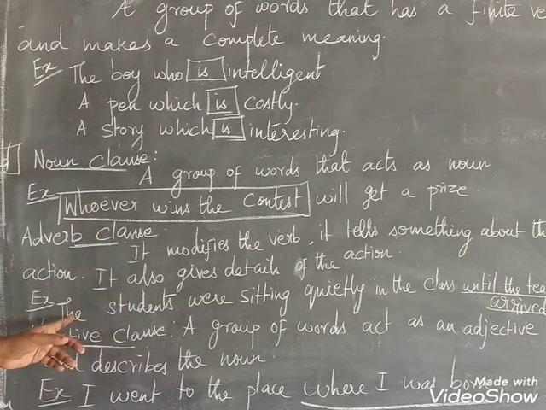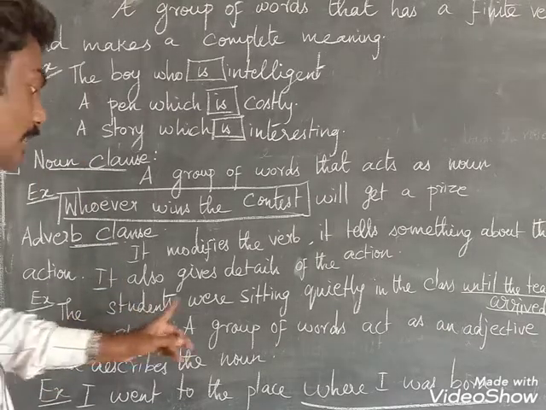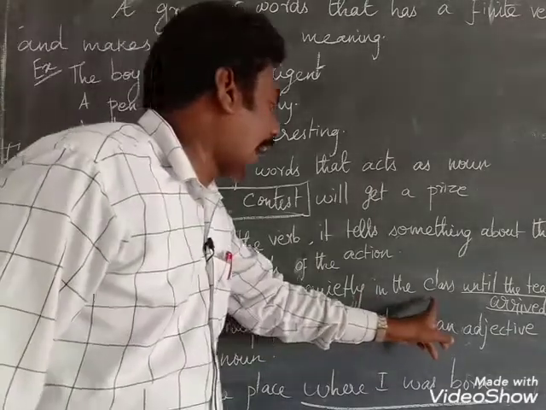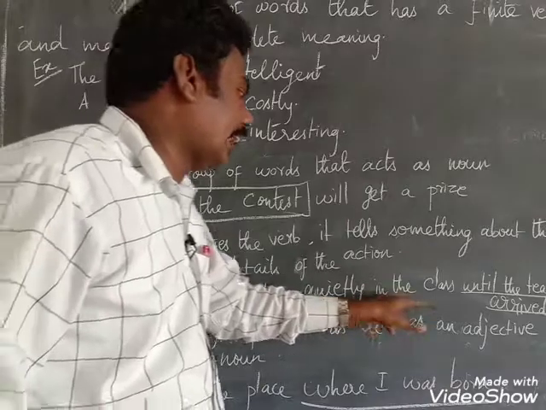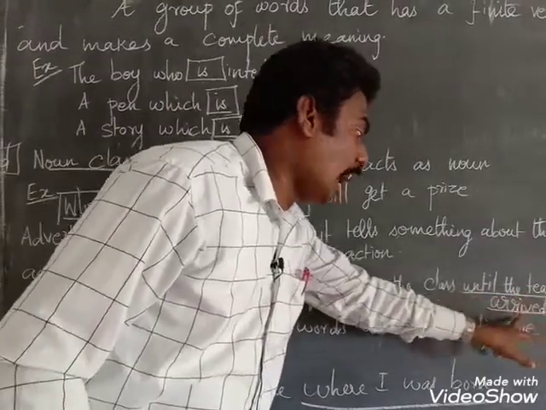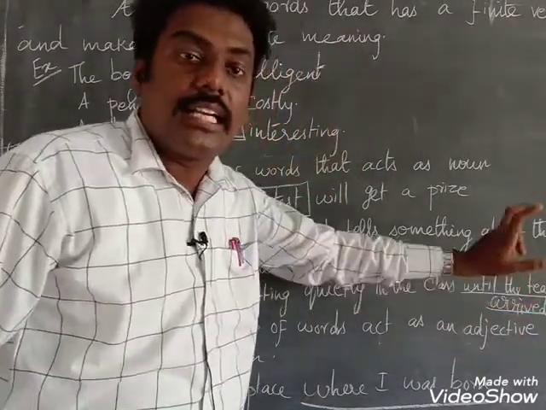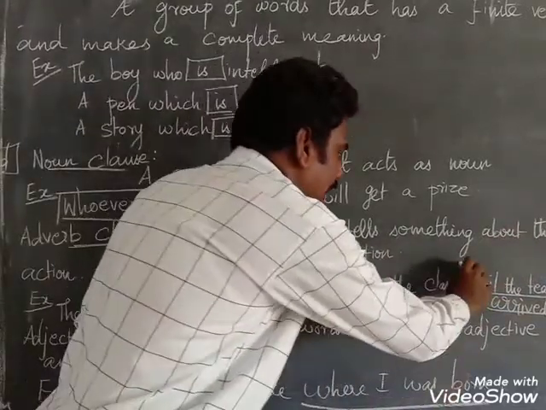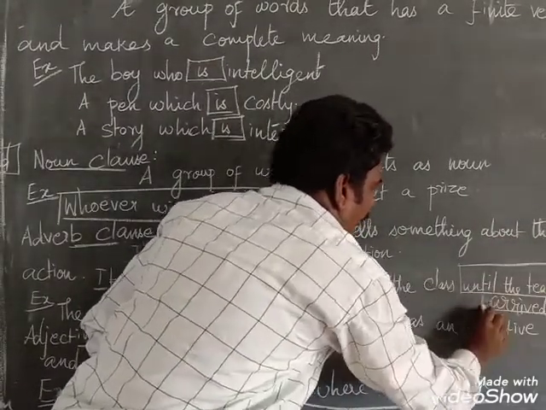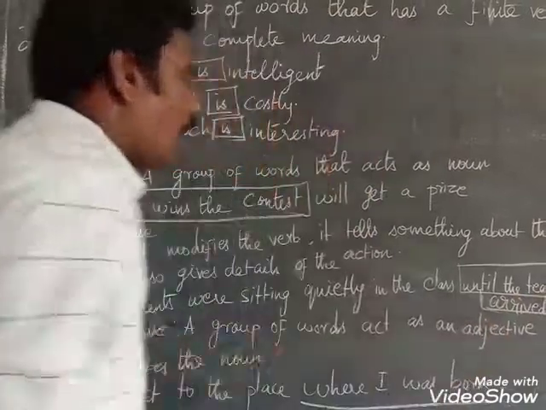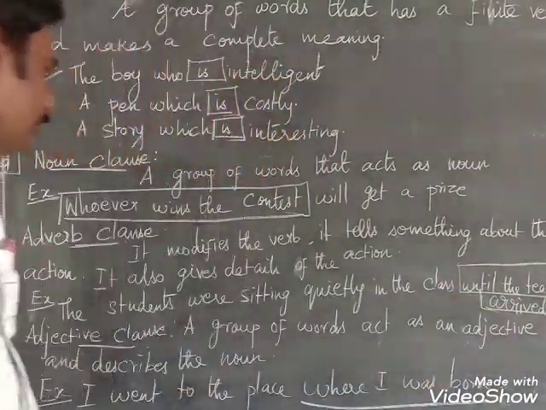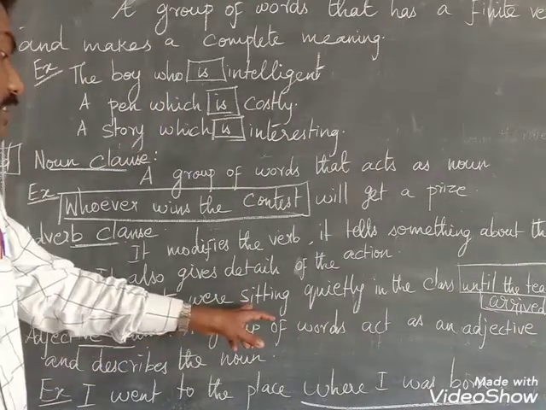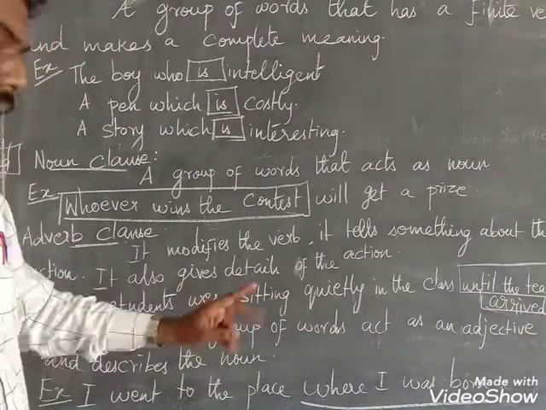See the example: the students were sitting quietly in the class until the teacher arrived. Until the teacher arrived, the students were sitting quietly in the classroom. Here it's an adverb clause.